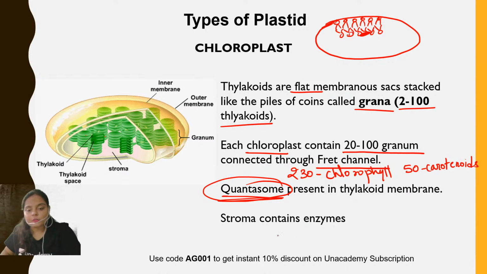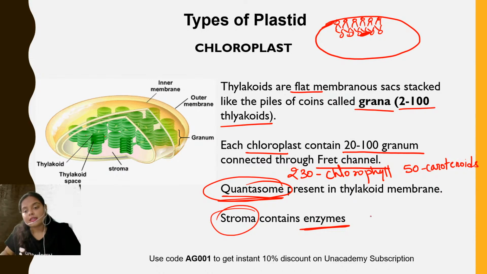Now, the stroma of the chloroplast contains enzymes for various processes. First of all, DNA replication enzymes, RNA synthesis enzymes, protein synthesizing enzymes. The photosynthetic enzymes, the enzymes involved in the dark reaction, are present in the stroma.